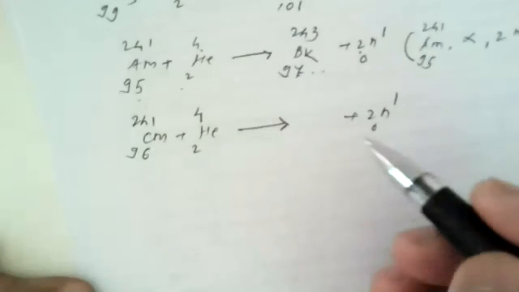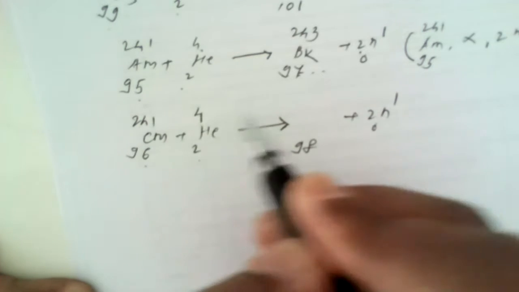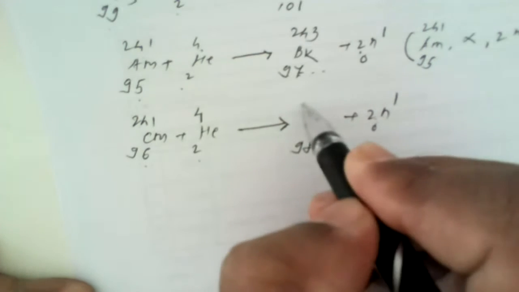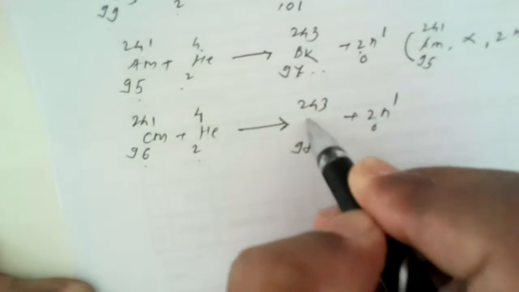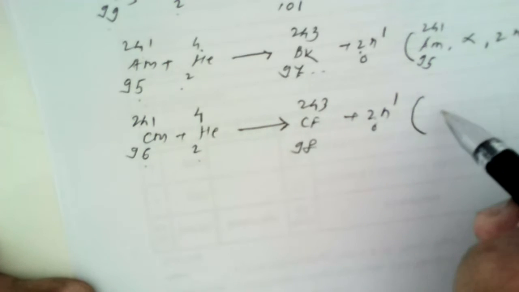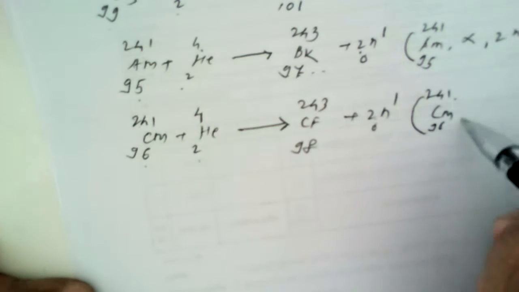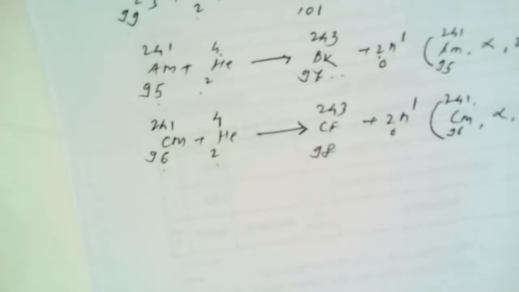Californium. Yes, the answer is correct. 96 plus 2 is 98. 241 plus 4 is 245, minus 2 is 243. And the name of the element is californium. How can we write in modern terminology? Curium 96, 241, alpha particles and 2 neutrons, which are the ejectiles.